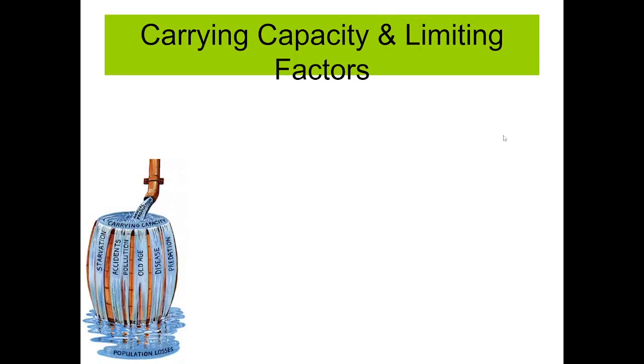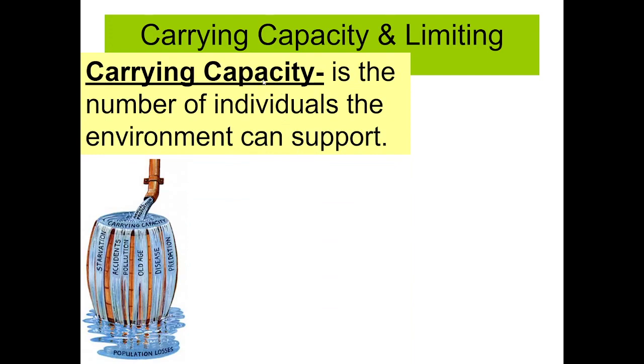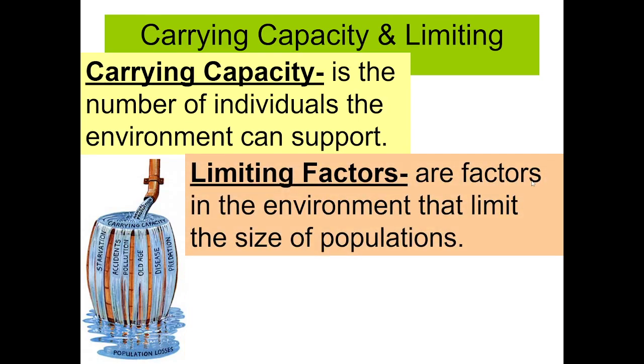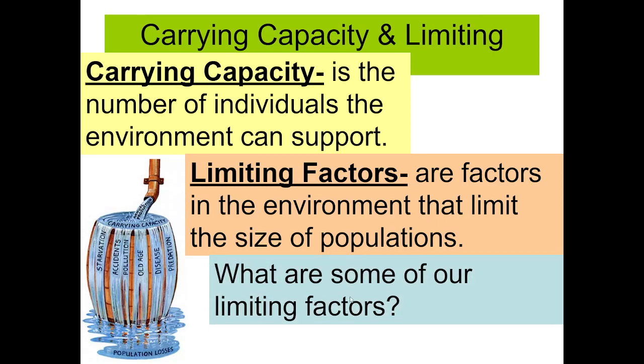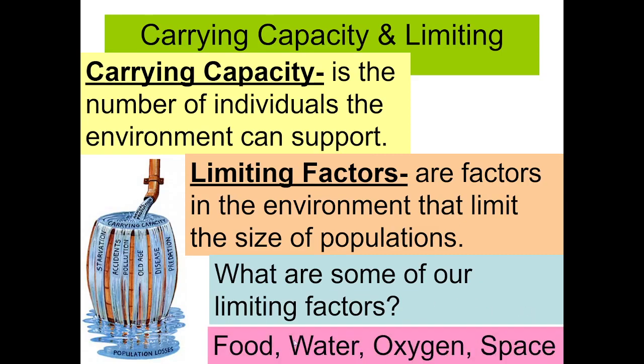Carrying capacity and limiting factors. Carrying capacity is the number of individuals the environment can support. Limiting factors are factors in the environment that limit the size of populations. What are some of our limiting factors? There are food, water, oxygen, and the amount of space that we have.